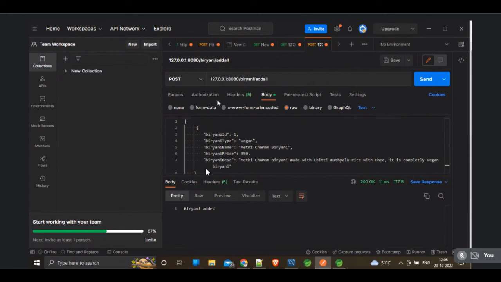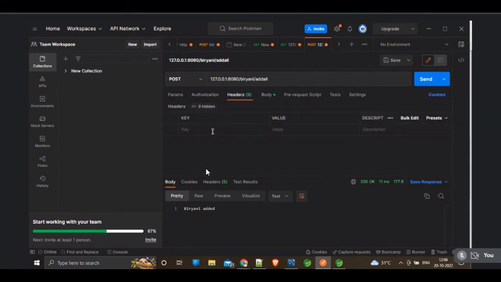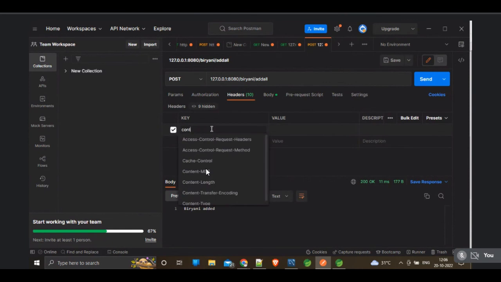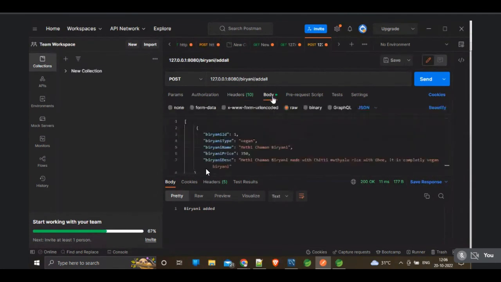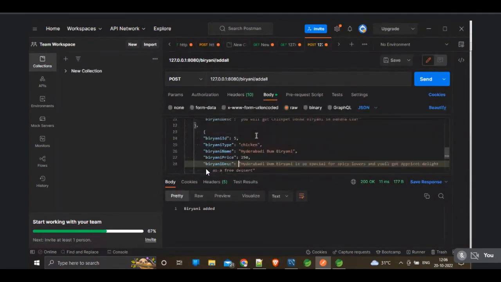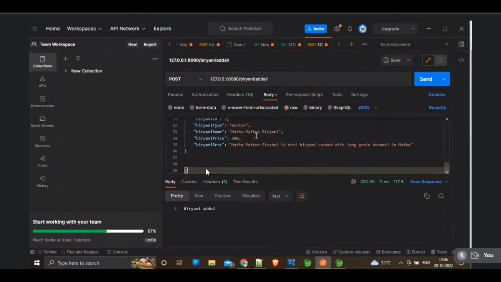Click on the header. Here in the key-value, please type content type. Not content MD5, content type. And here we type application slash JSON. We mentioned the header. This content type header is very important, guys. Remember this when you are pushing data. Now you can see the content looks like basic JSON format. Now send it.